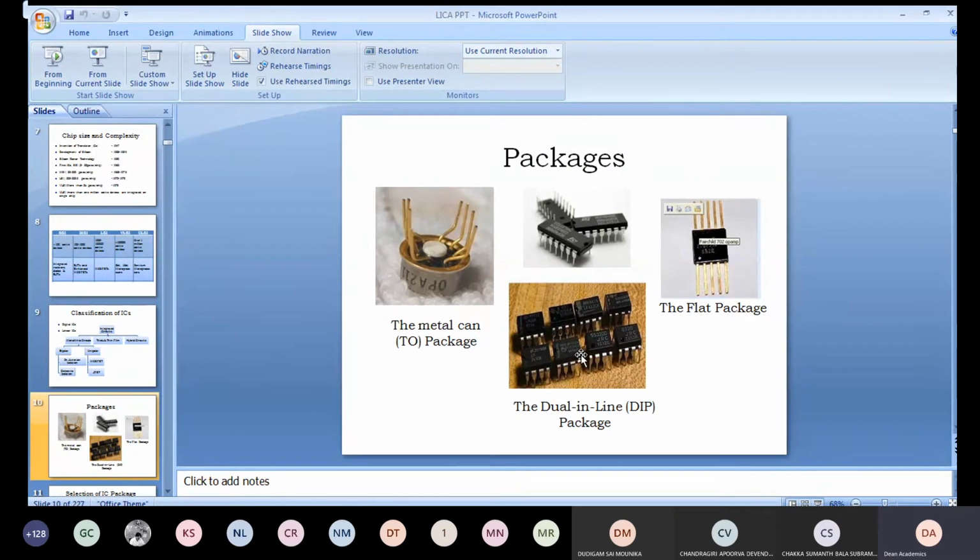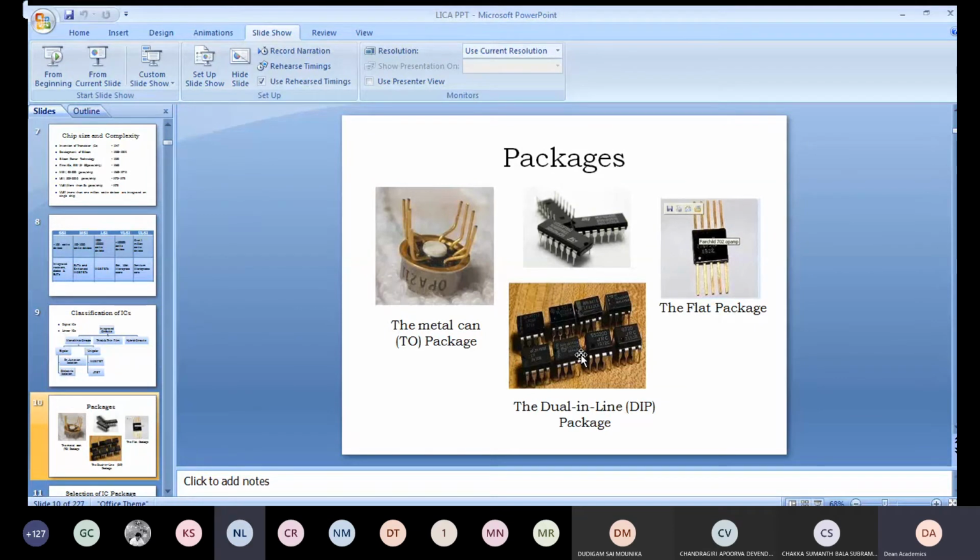Have you followed? Whenever we see the specifications of an IC, they will mention whether this IC is available in flat pack or in dual inline package, in what type of package it is available, how many pins the IC has, what the circuit inside that IC is, what the pins are, which pin is suitable for output, which is the input pin, where you have to take output.